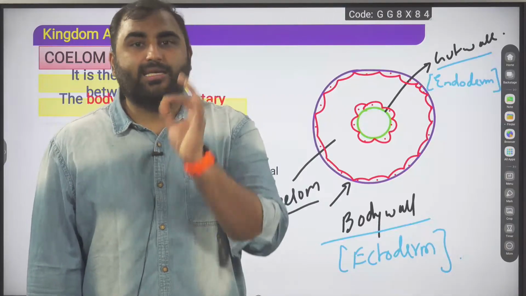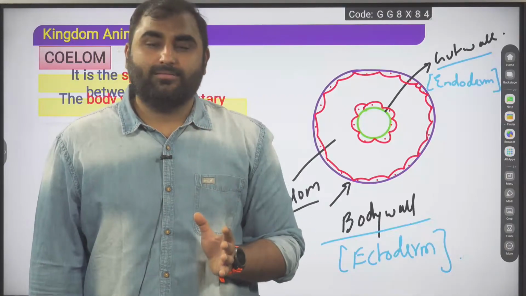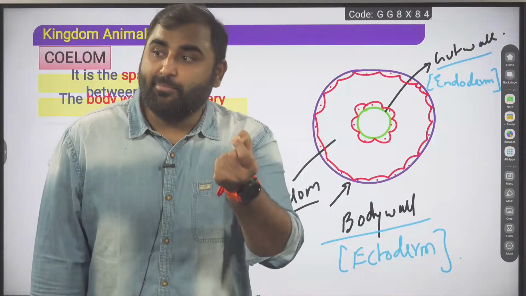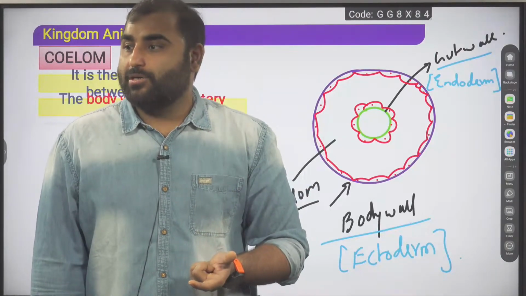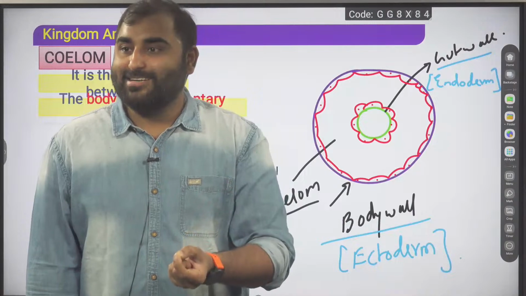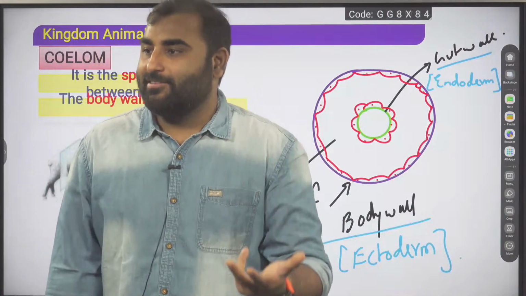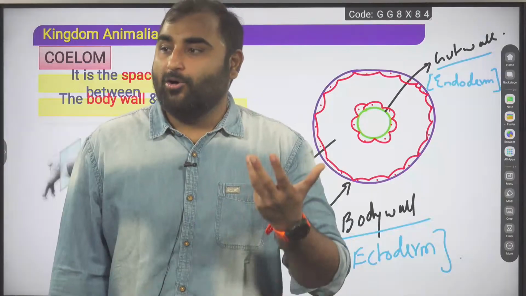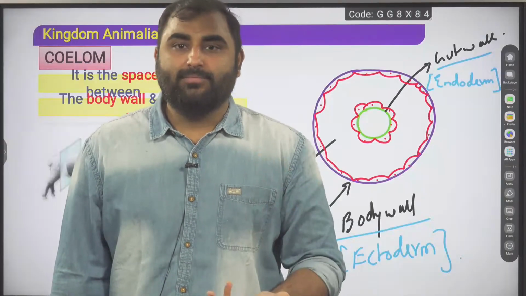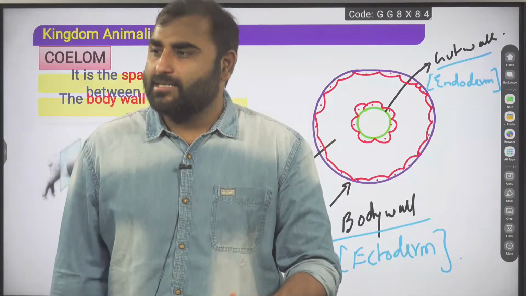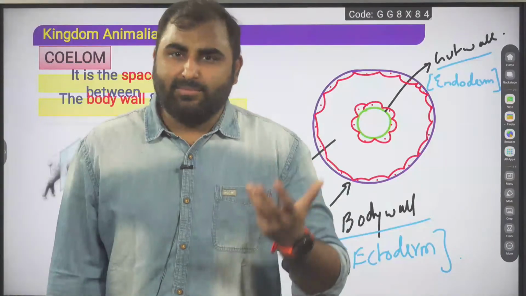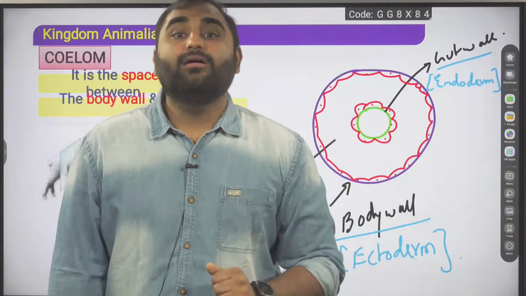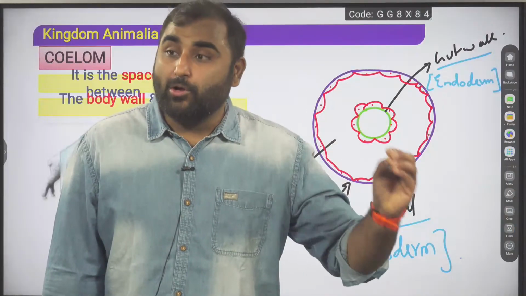So to make coelom, which germ layer is important? Understanding this definition, which germ layer is important to make the coelom? I just gave away the answer, and the answer is mesoderm. To make coelom, you require mesoderm. So, obviously, if the organism is diploblastic, can they ever have a coelom?